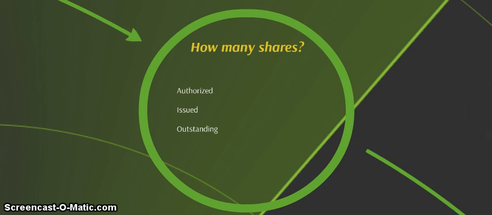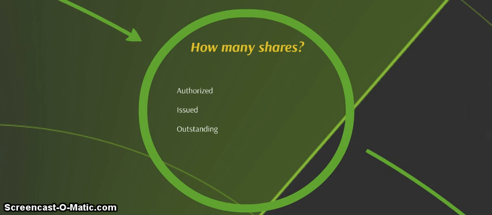Let's say that you start a corporation and the state that you incorporate in authorizes you to sell, I don't know, 500,000 shares. That'd be great, and you could sell all of them tomorrow, but let's say you don't. You just decide, okay, I don't really want to sell any shares right now. I don't need any equity financing. That's fine too. You still have 500,000 shares authorized. You just haven't issued any, and you don't have any that is outstanding.